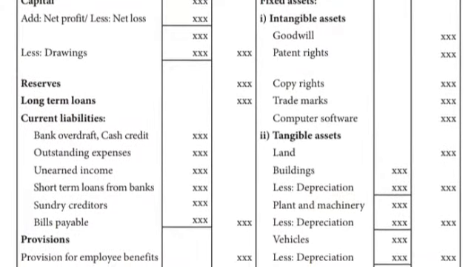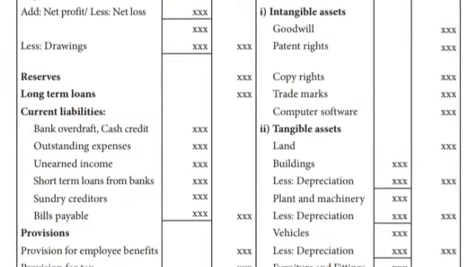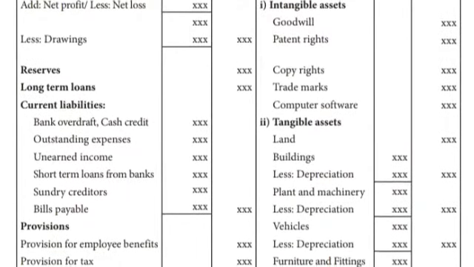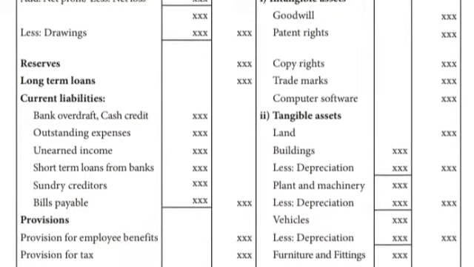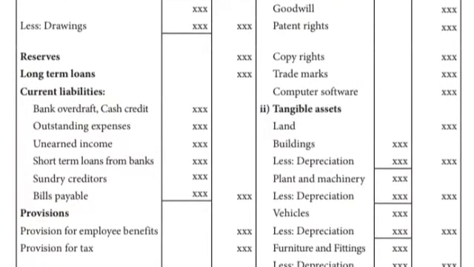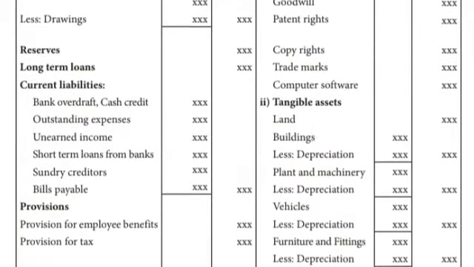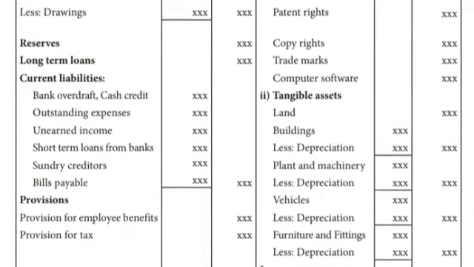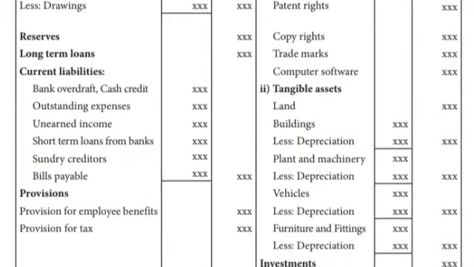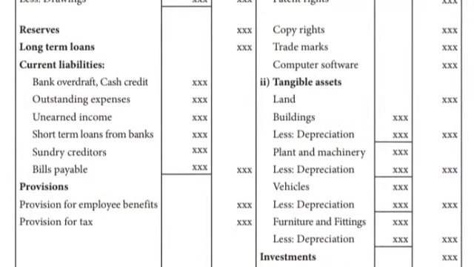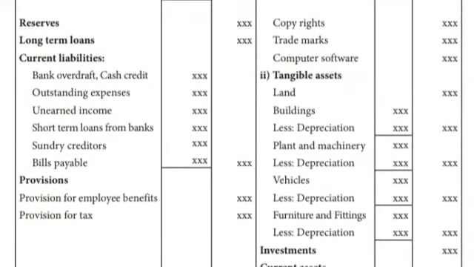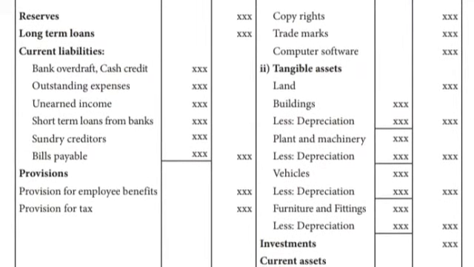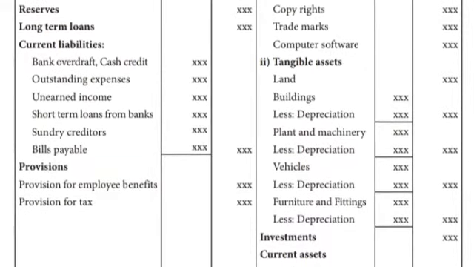Okay, next, reserves, long term loans, current liabilities. What are the items you have to write in the liabilities? Let's see: bank overdraft, cash credit, outstanding expenses, unearned income, short term loans from the bank, sundry creditors, bills payable. Next one, provisions: provision for employee benefits, provision for tax. Okay children, this is the format of horizontal and vertical.